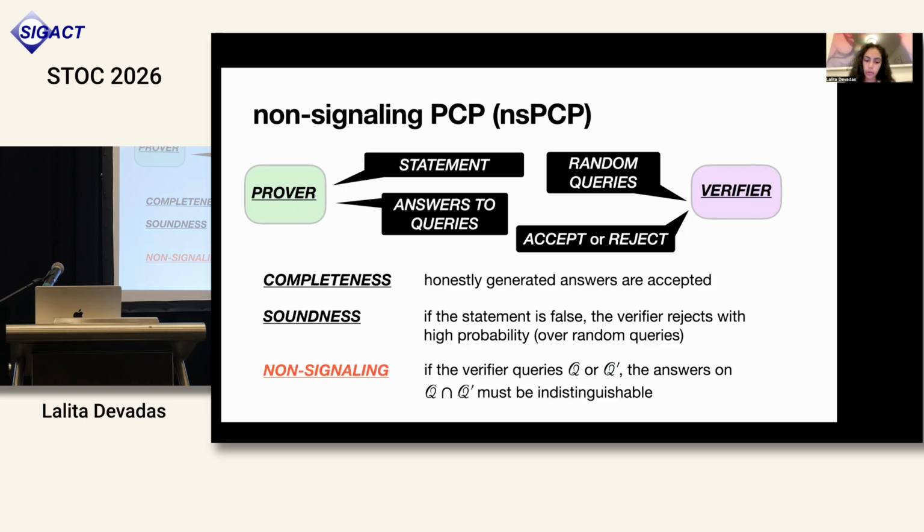So we're also going to require that if the verifier queries two different query sets, Q and Q prime, which are overlapping, then the answers on the intersection, the queries that are in both sets, should be indistinguishable in the two cases. So essentially what we're saying here is that the answers to the queries that are in both query set Q and query set Q prime should not signal which of the query sets was actually queried, whether it was Q or Q prime, overall.